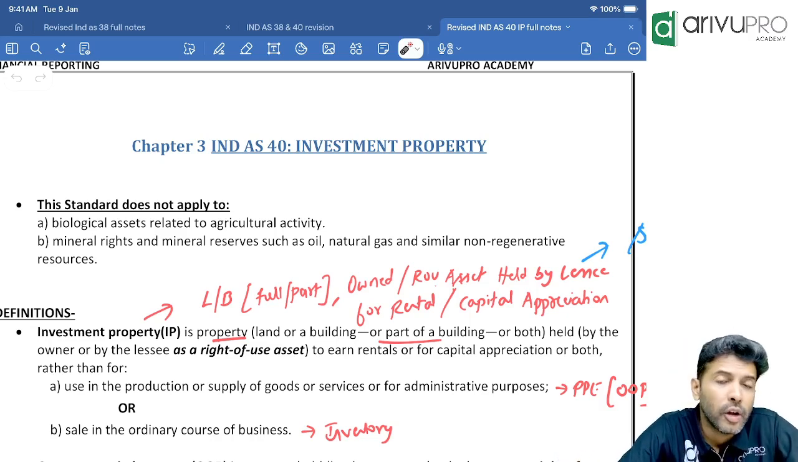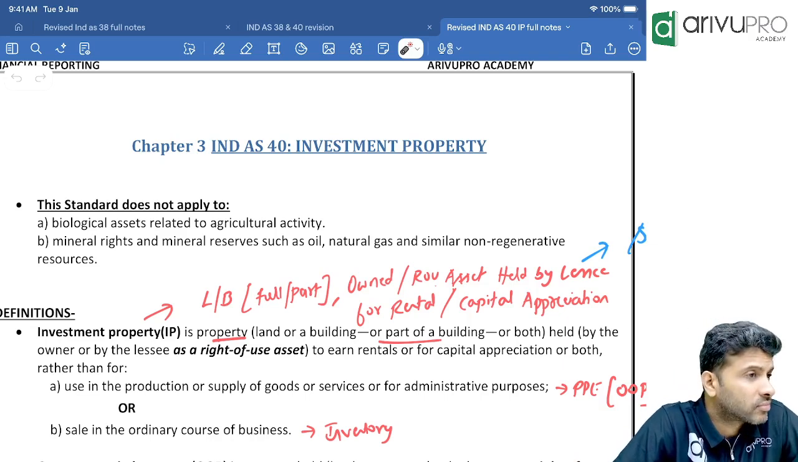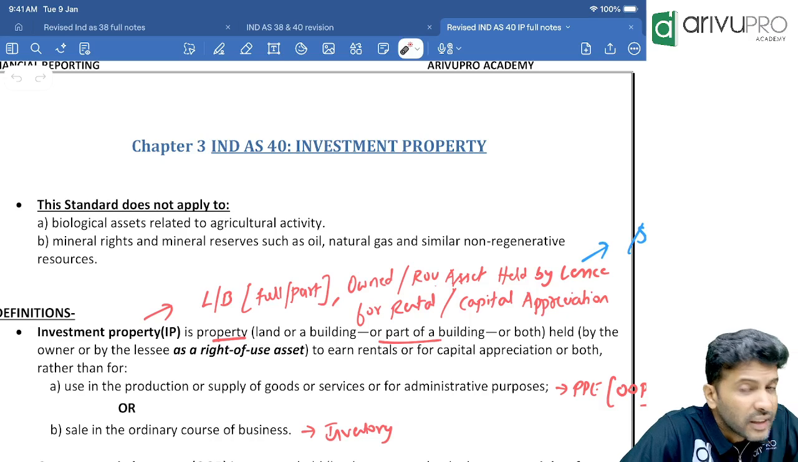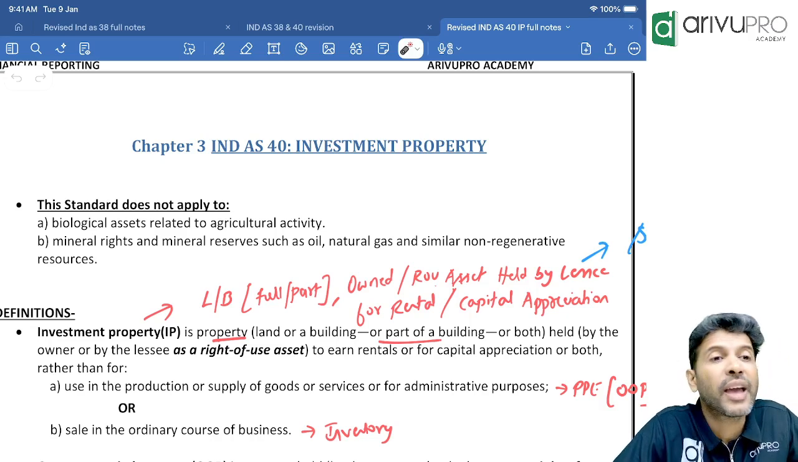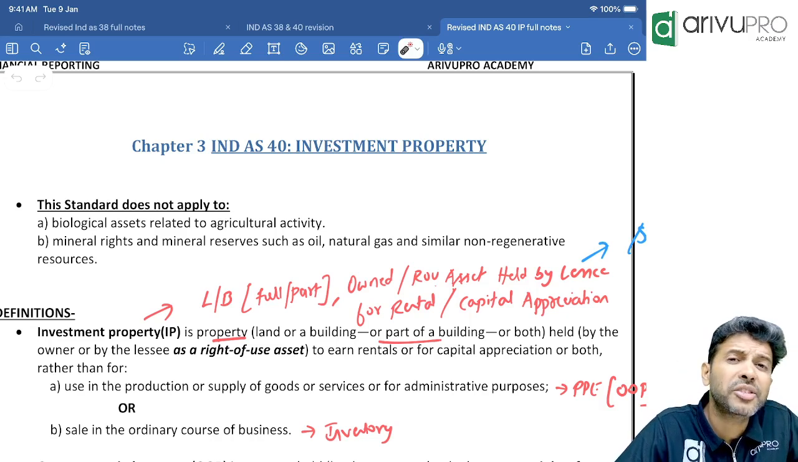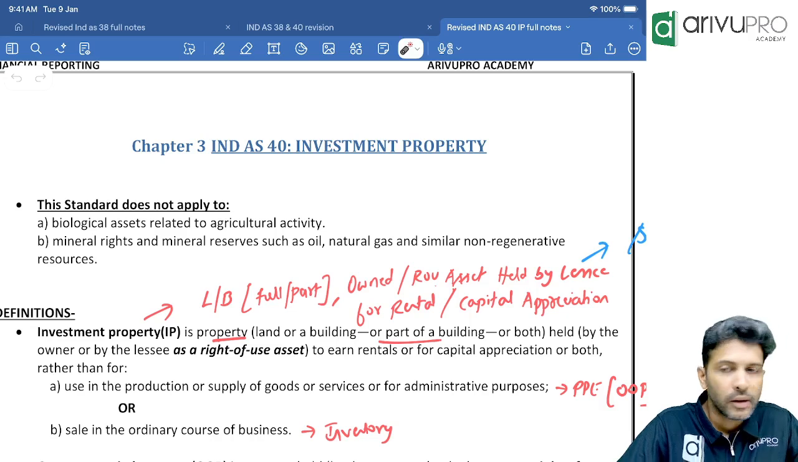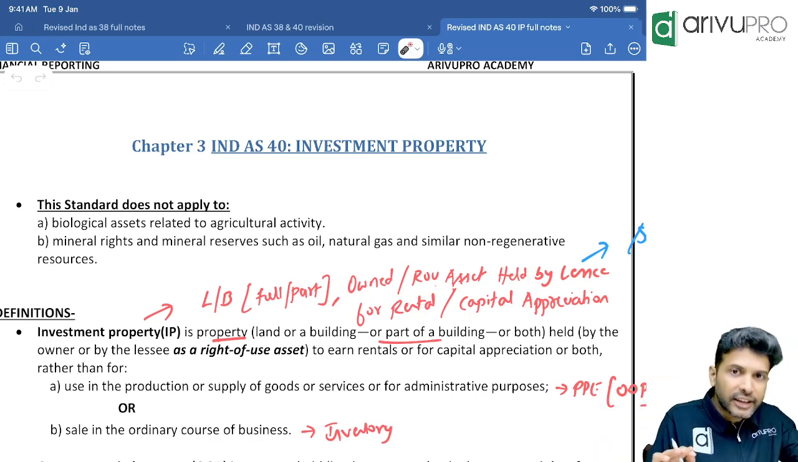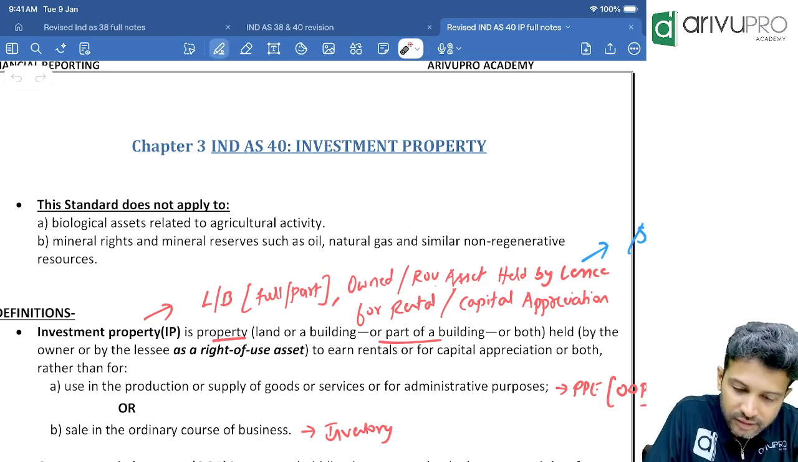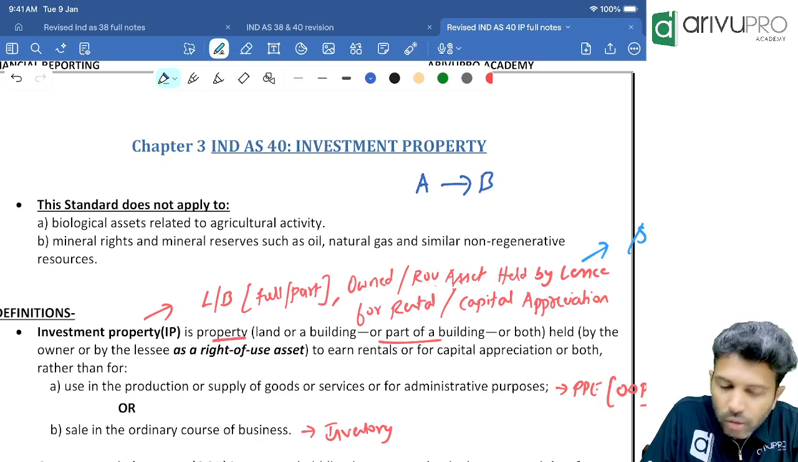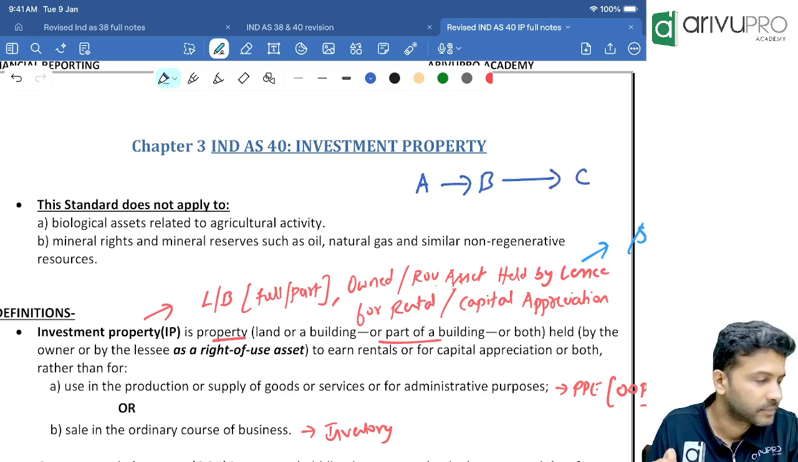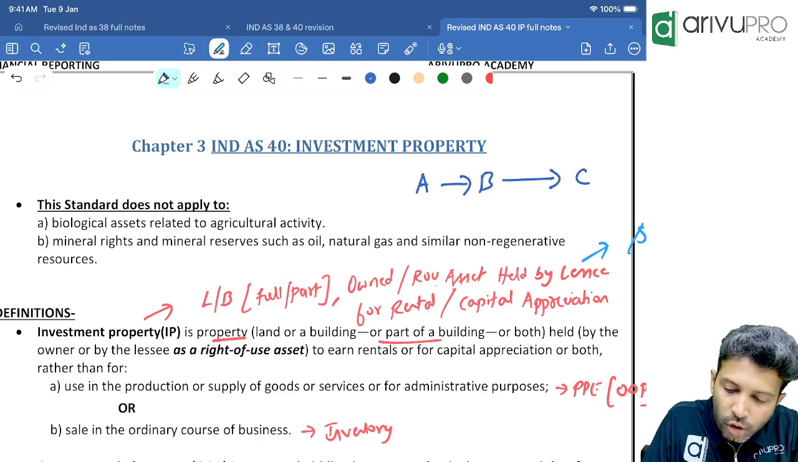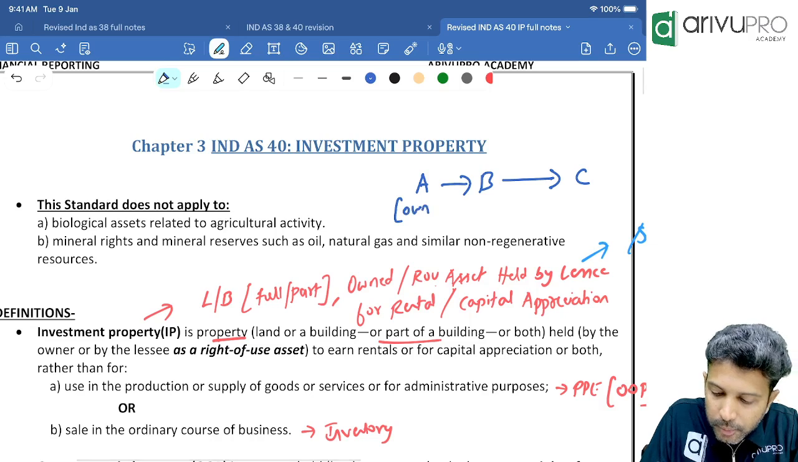Next point is, we don't have to 100% own it. We don't have to own it if we have subleased it. What does sublease mean? You have done AS 19. Subleasing means what? We take the property on rent and we further rent it out to another third party. Like here, A rented the property to B. B further rented the property to C. Okay, everybody? Now, who owns this property? Who's the owner of the property?